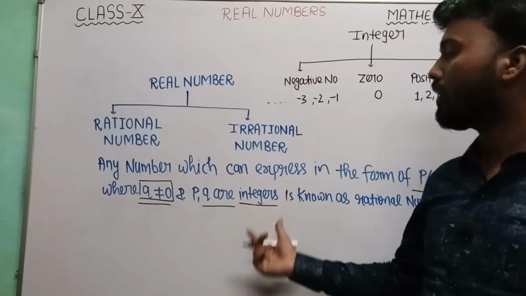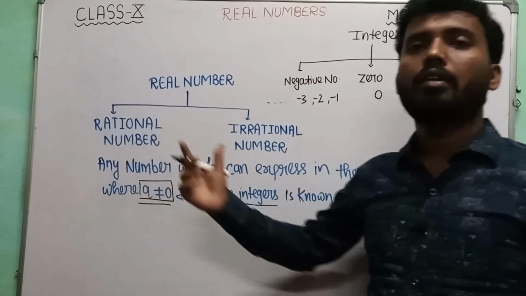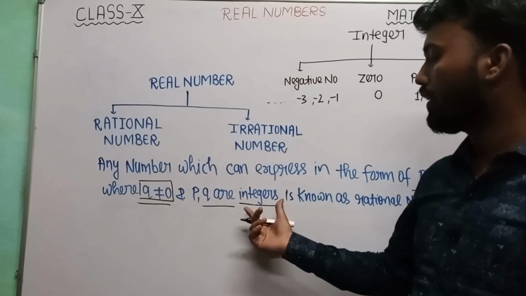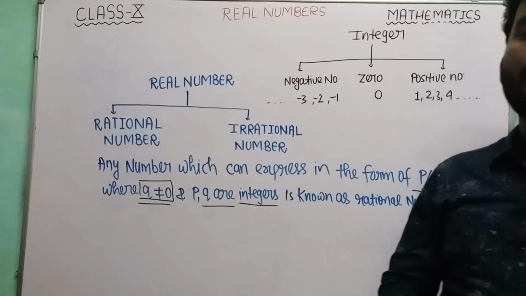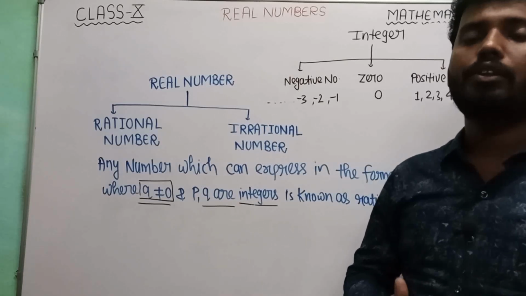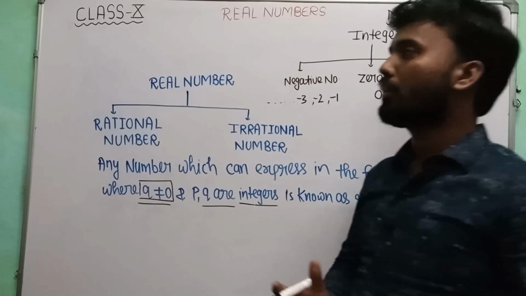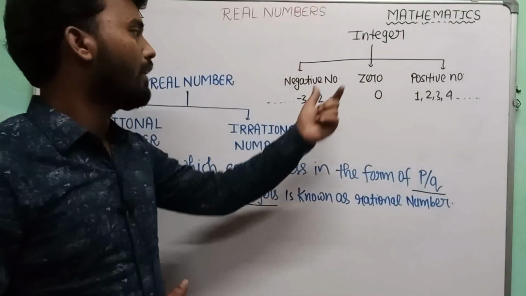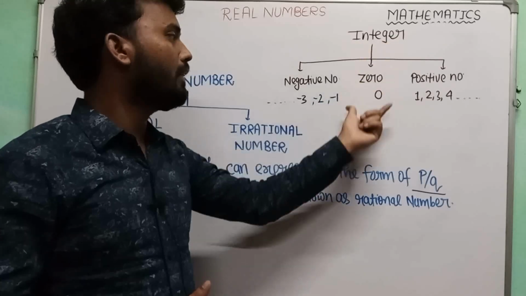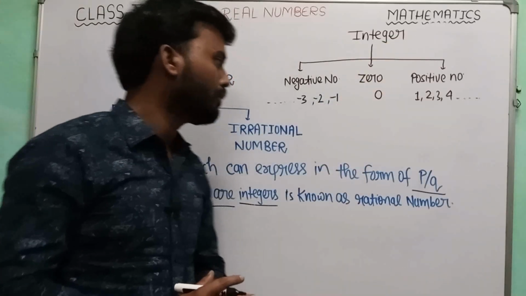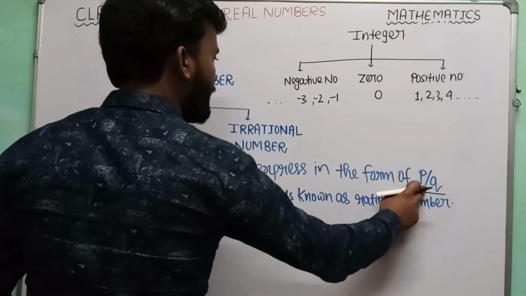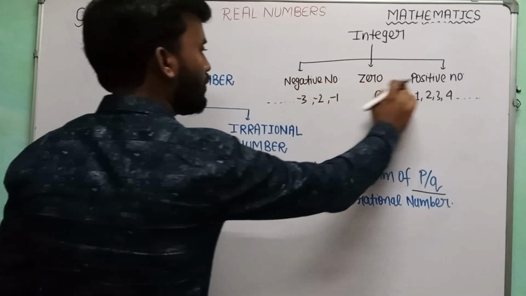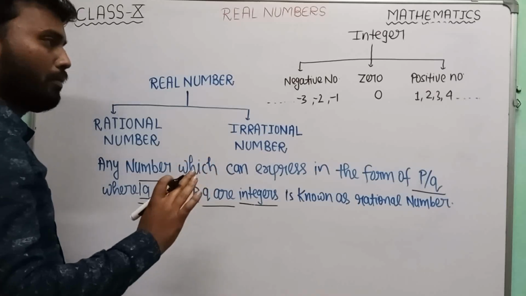So for a better understanding of the rational number, first of all we have to understand the word integers. So what is an integer? Integer is the set of the negative numbers, 0 and the positive numbers. Here I have written the meaning of the integer for you. So from here we can say that p and q can be negative numbers, 0 or positive numbers, isn't it?